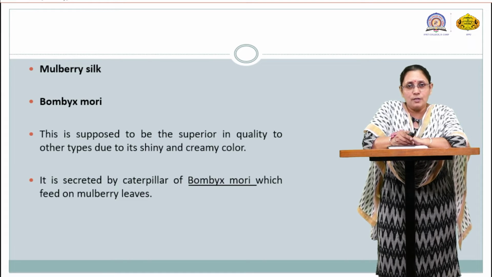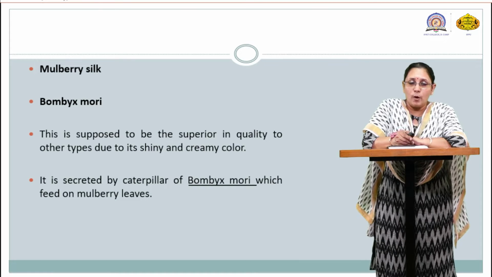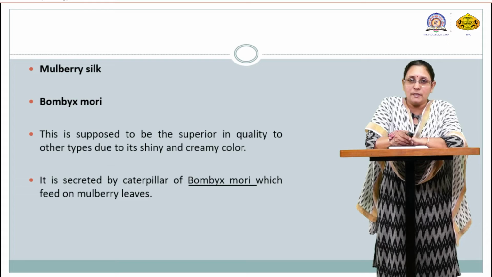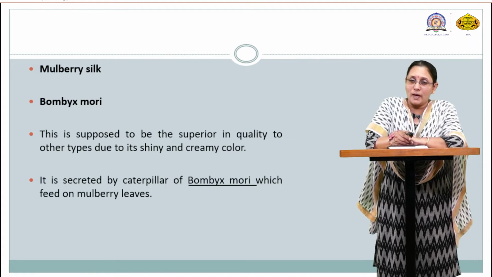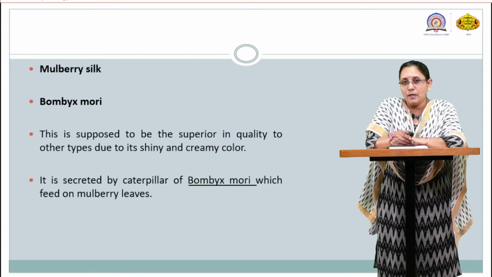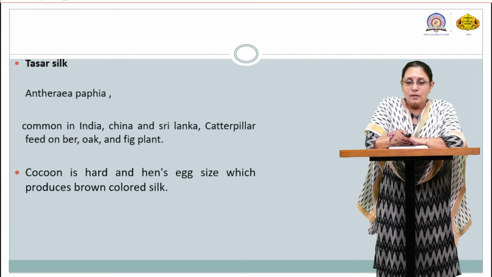One characteristic feature I am telling you: BOMBYX mori strictly feeds on the particular leaves called mulberry leaves. As I told you at the time of distribution, wherever we are able to cultivate this mulberry plant, in that area we are able to rear and develop this sericulture technique. The next silk fiber is tussar silk.